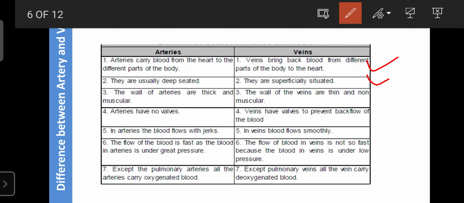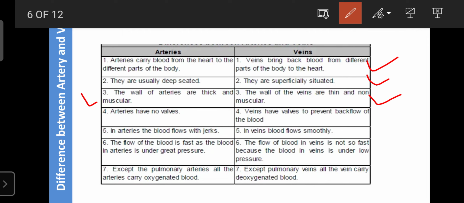Next, the walls of arteries are thick and muscular, and the walls of veins are thin and non-muscular. Arteries are thick and muscular due to the presence of collagen fibers.